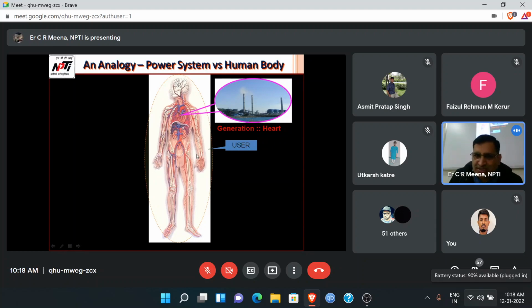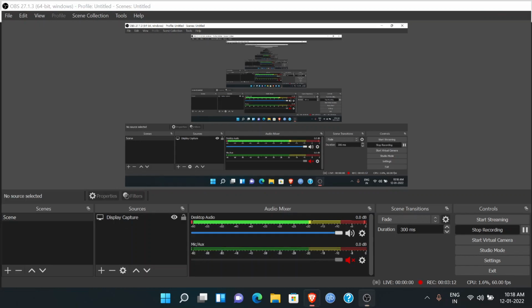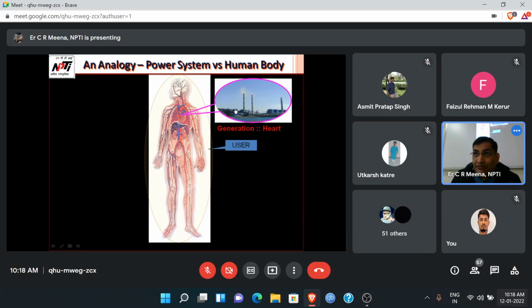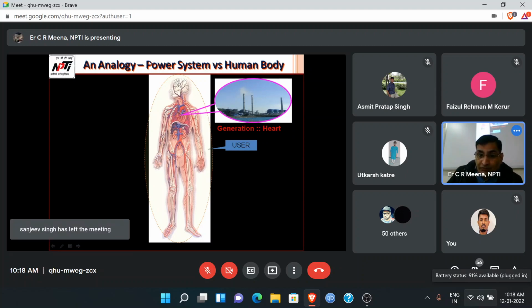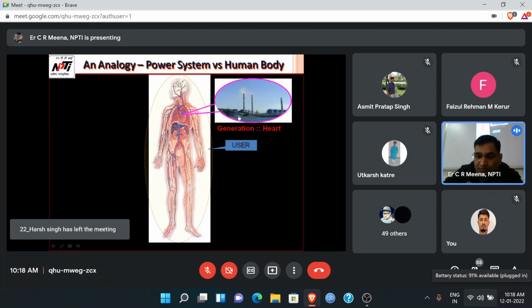And these are the users, because different parts of the body are the users in the human analogy. The main function of the heart is pumping the blood, so the generating station feeds the power, or the pressure of the power. Finally, the end consumers are like the different parts of the body, the end users. In the power system, the end user is the consumer. We are the end users, because today we are able to conduct this class online because of power.